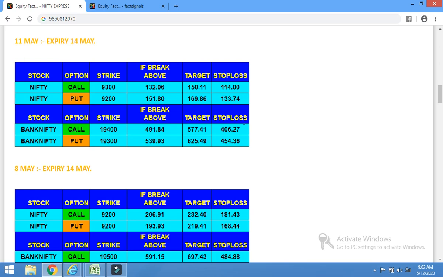But now, for example, on 11th May I had given these calls. So what happened on 11th May? The market opened with a big gap up. The market opened with a big gap up, and these calls, Nifty call 9300 and Bank Nifty call 19400, opened above the target, almost around or above the target.